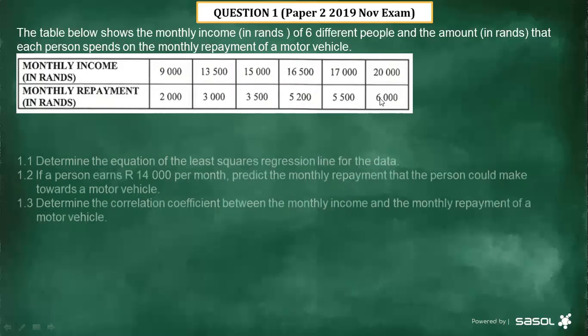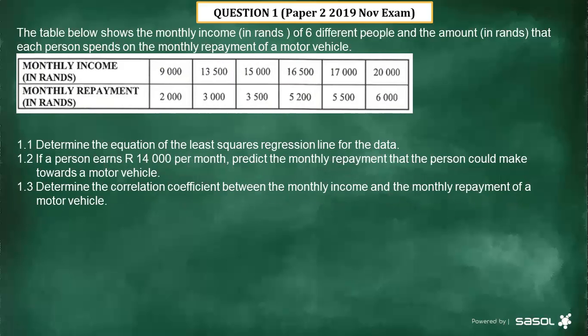And now let's first try to answer the question based on the given information. Question 1.1 was saying to us, determine the equation of the least squares regression line for the data. Remember, we talked about this least squares regression line. Now let's see how we answer this question. First, we have to use the calculator, and the procedure when we have to determine that equation of a regression line is very, very important.